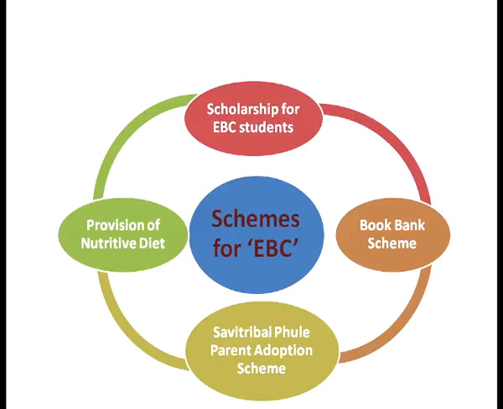Now, the schemes for economically backward children. What schemes have been implemented in the state of Maharashtra for the welfare and education of economically backward classes? These schemes mainly included the scholarships for the EBC students, the bookbank scheme, the third is Savitribai Phule parent adoption scheme, and the fourth is provision of nutritive diet to the children belonging to the economically backward classes. So, these were the major schemes for the welfare of economically backward children.